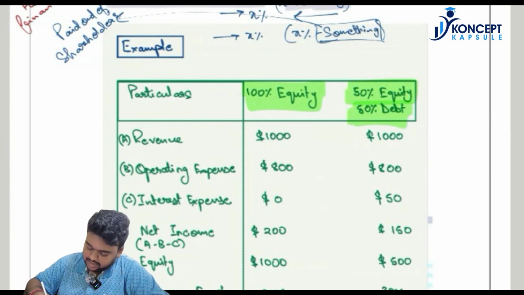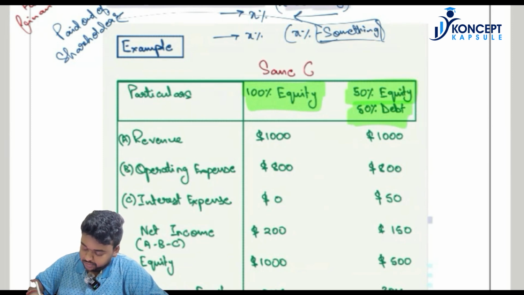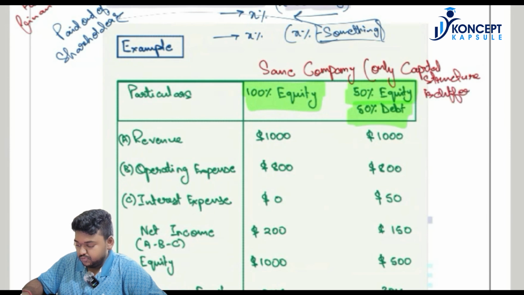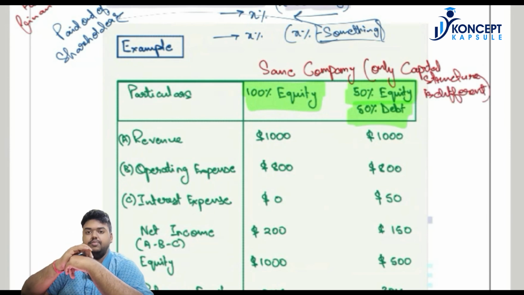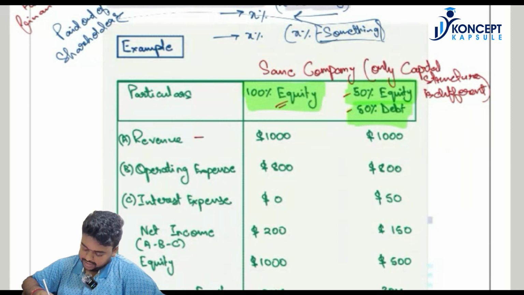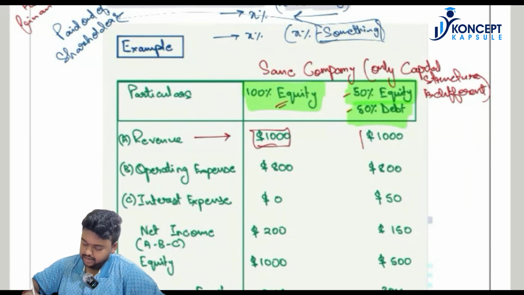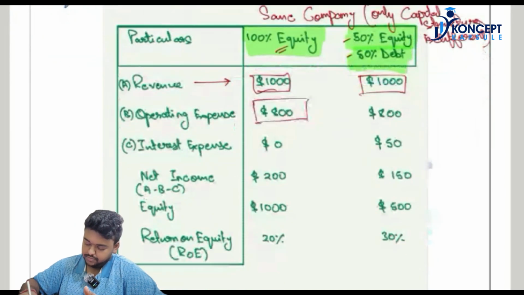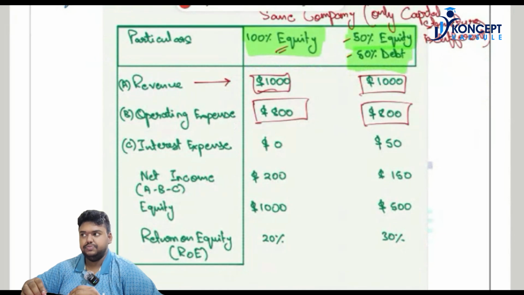The company is the same. Only the capital structure is different. So there is 100% equity, and there is 50% equity and 50% debt. Suppose that company makes $1,000 of revenue. It will be constant for both, correct? The operating expenses will again be constant. We can consider it at $800, correct?